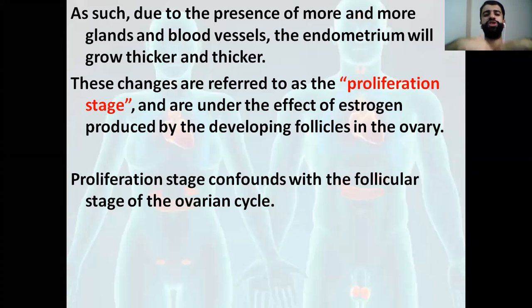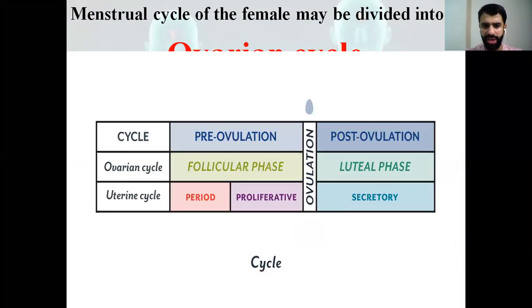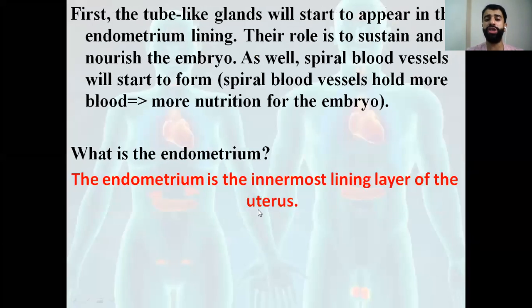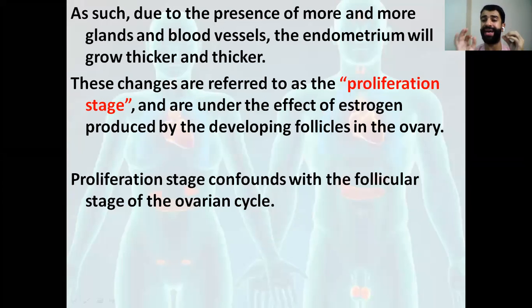So the formation of more and more glands and more and more blood vessels will nourish the embryo with the nutrients needed to develop and to continue its life. These changes are referred to as the proliferation stage, and it's under the effect of estrogen. What is proliferation? Here we talk about the proliferation stage. Which hormone is it under the effect of? It's under the effect of estrogen, which in some books they call estradiol.